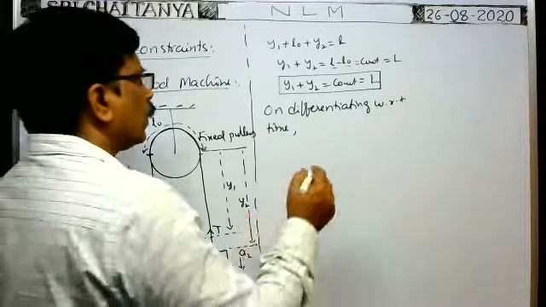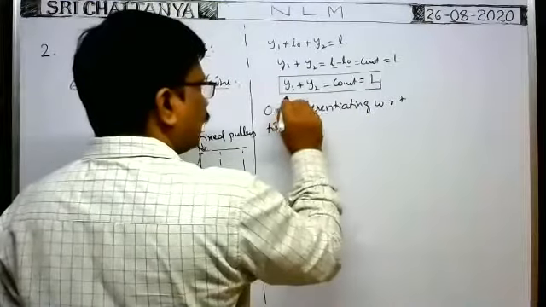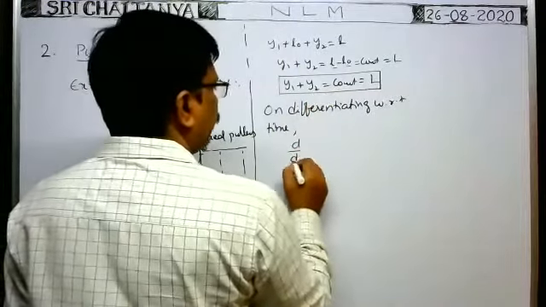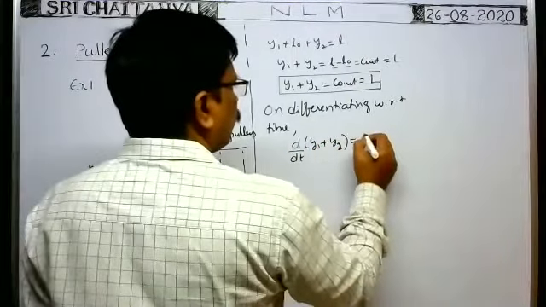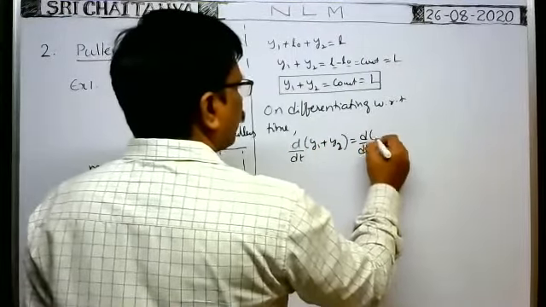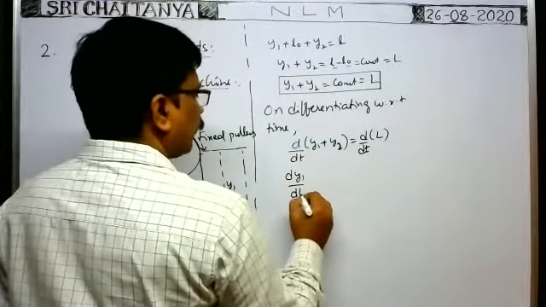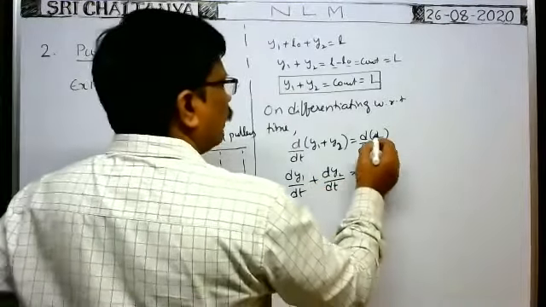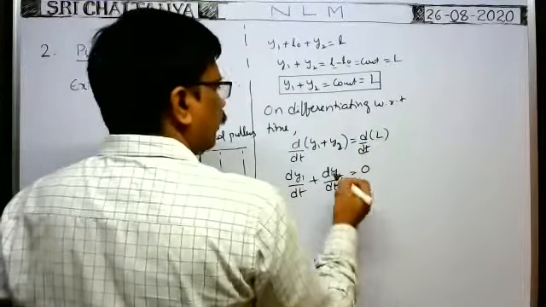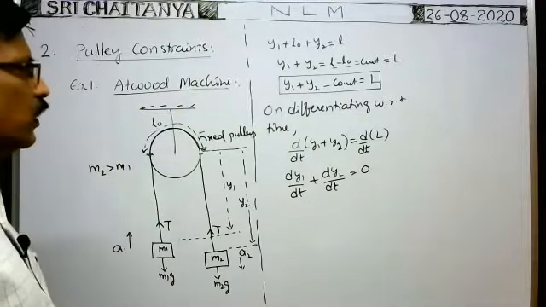Right. So now, on differentiating this equation with respect to time, d by dt of y1 plus y2 is equal to d by dt of L. So dy1 by dt plus dy2 by dt is equal to, as L is constant, when you differentiate it you will get 0. What about dy1 by dt?